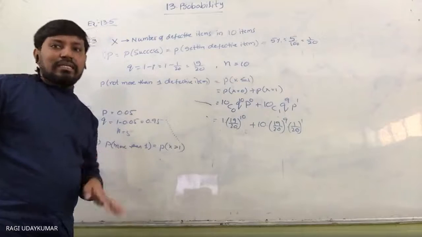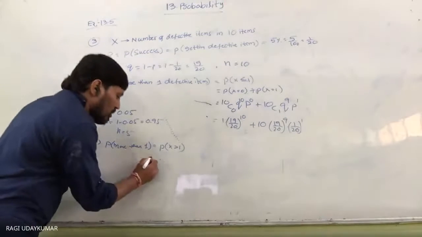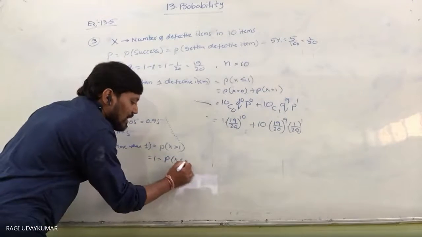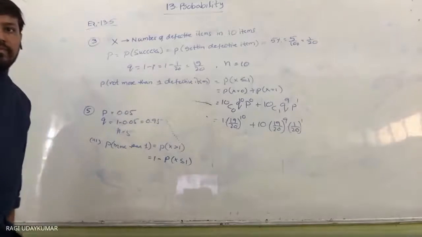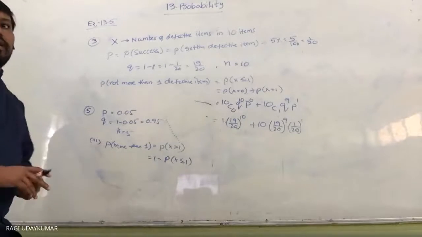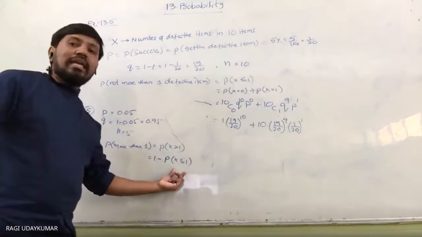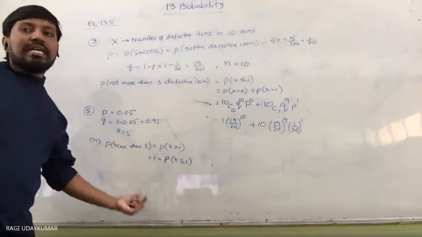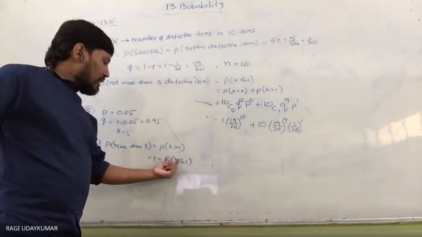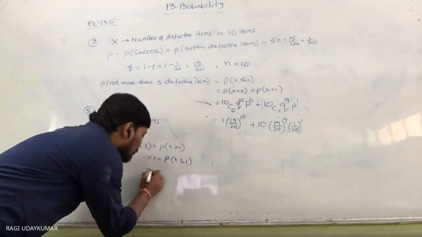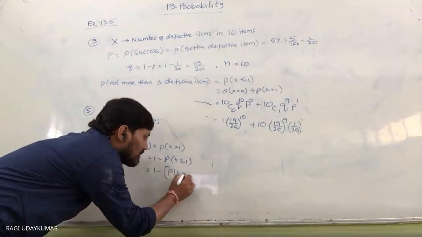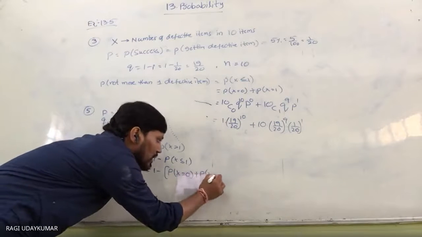But instead of finding this, simply you can find 1 minus probability of X less than or equal to 1. X less than or equal to 1 you already found in the second problem. Or you can write it separately, suppose this question alone is asked in the exam. You can write 1 minus, in brackets, probability of X equal to 0 plus probability of X equal to 1.